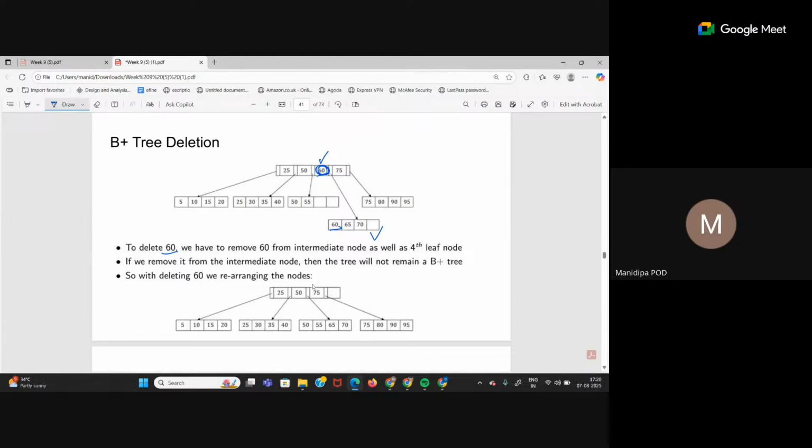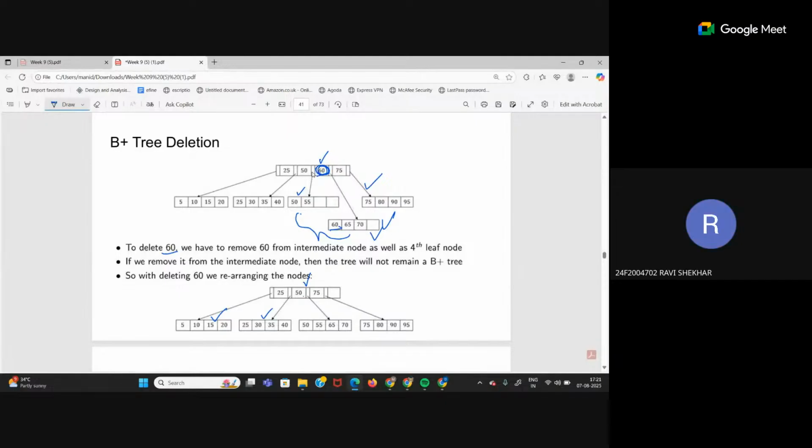So now 75 will shift one side to the left, right? 25, 50, 75. These two nodes, nothing is changing. These two leaves are the same. But this leaf will now merge with this leaf. So 55, 65, 70 will all now become the left child of 75. And 75, 80, 90, 95 becomes the right child of 75. This was already the right child of 75. So only the two nodes which were children of 60, once you delete 60, those two nodes will merge and become the left child.